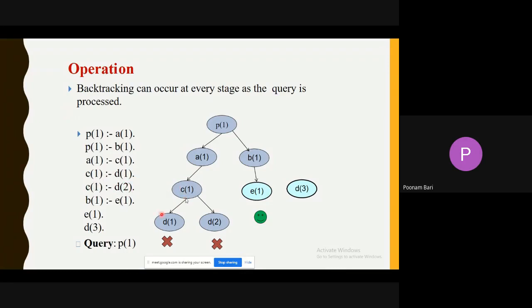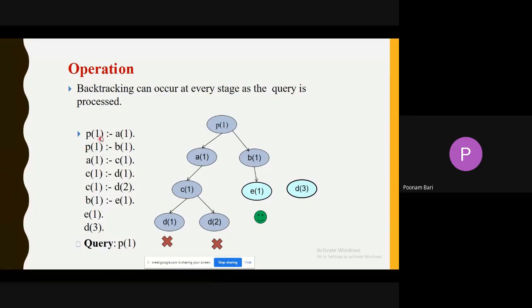So that's what there is, a tree. Whatever we write as rules or facts, Prolog converts it into a tree. So P of 1, A of 1, C of 1. C of 1 has two branches, D1 and D2. And then P of 1: if you go to the next line, P of 1 is B of 1.